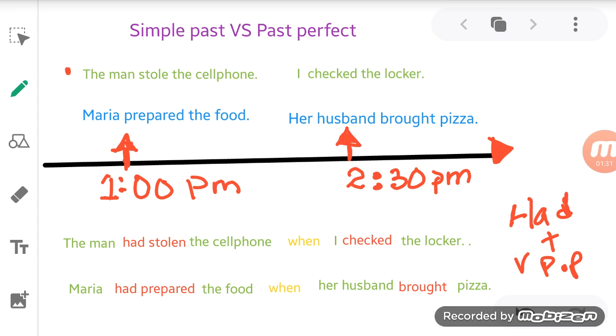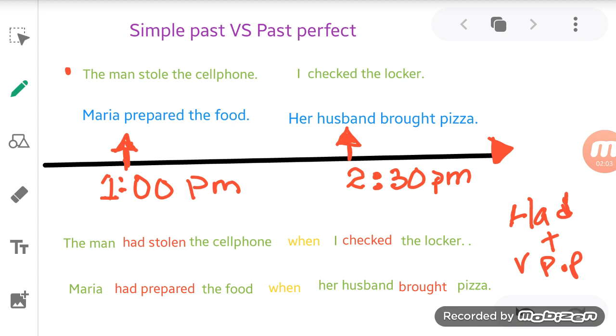At 1 o'clock. The activity that happened first, number one, we are going to use it in past perfect. And then the activity that happened later, we are going to use it in simple past. At 1 p.m., the man stole the cell phone. And at 2:30, the guy checked the locker.